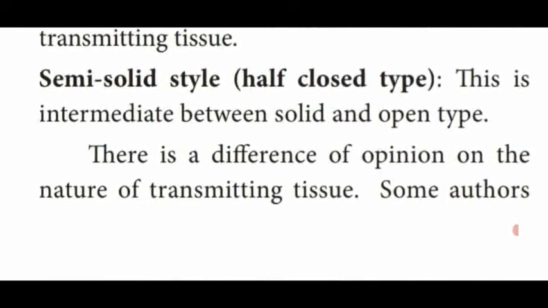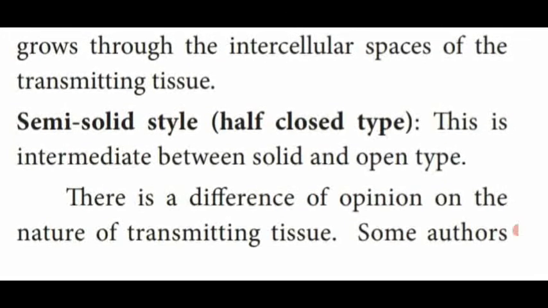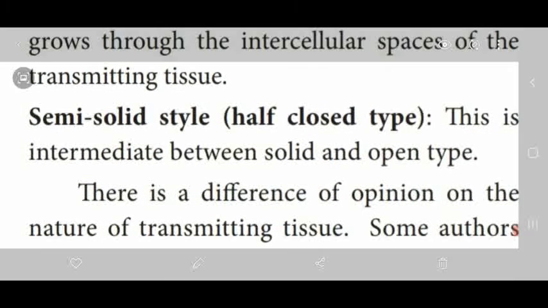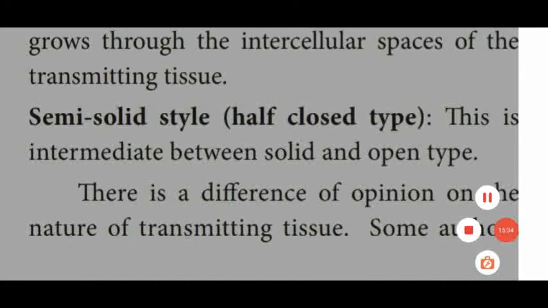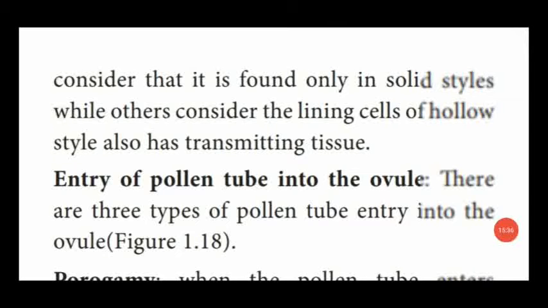The last one is the semi-solid style or half-closed style. This is the intermediate stage between solid and hollow style. There are different opinions on the nature of transmitting tissue. Some authors say that transmitting tissue is present only in solid styles.